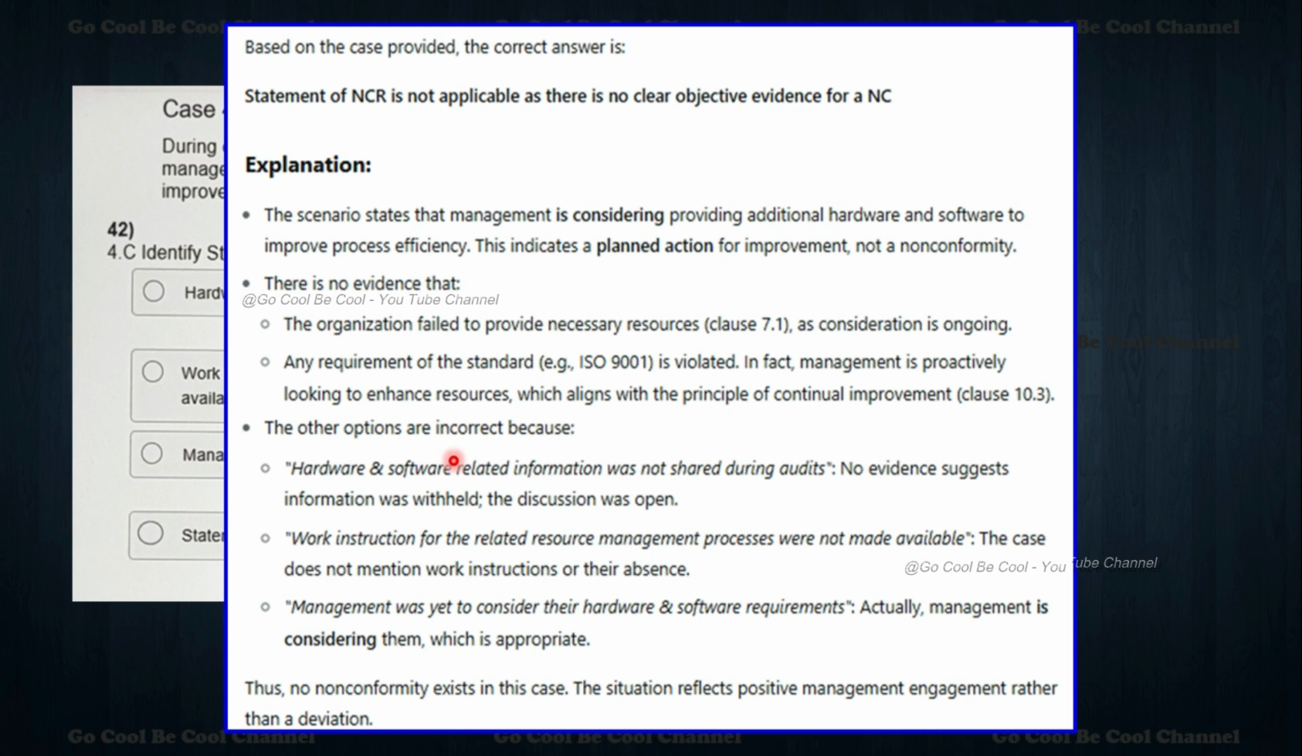The other options are incorrect because the hardware and software related information was not shared during the audit, so there is no evidence suggesting information was withheld. The discussion was open. The work instructions for the related resource management processes were not made available, so we can say here itself that the case does not maintain work instructions, or their absence. Also, management was yet to consider their hardware and software requirements, but actually management is considering them. So that is very, very clear.